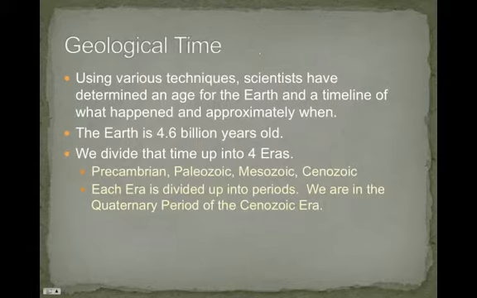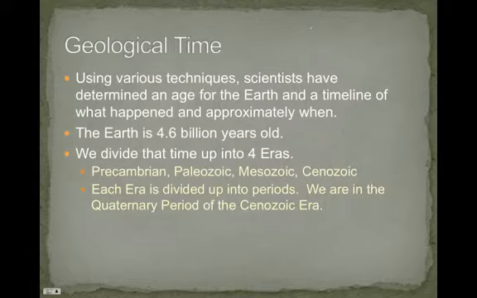The Earth is 4.6 billion years old. Now, give or take, I think it's half a billion years. So that places the Earth as a very old object. It's just a little bit younger than the formation of the solar system. So it's a very old object.